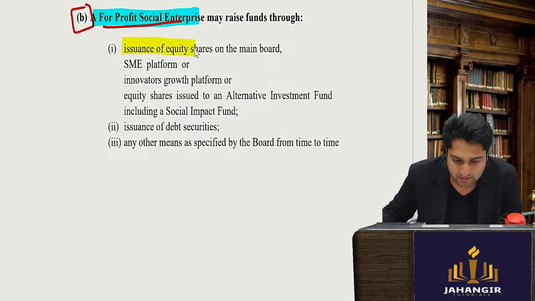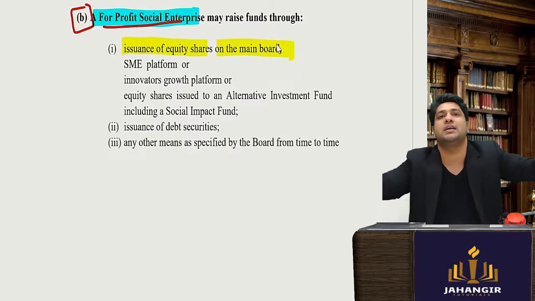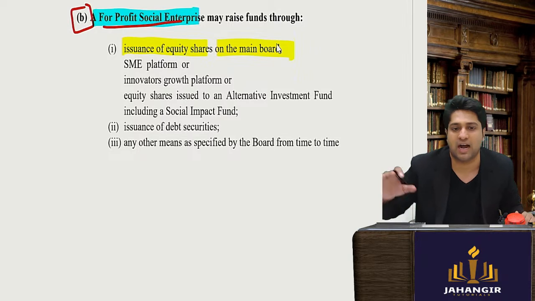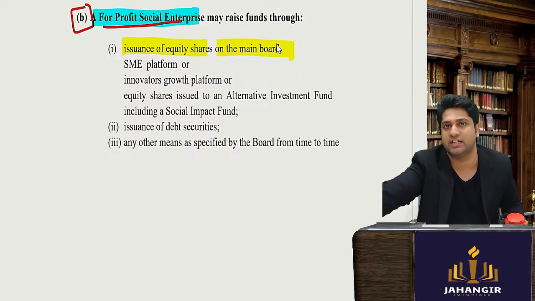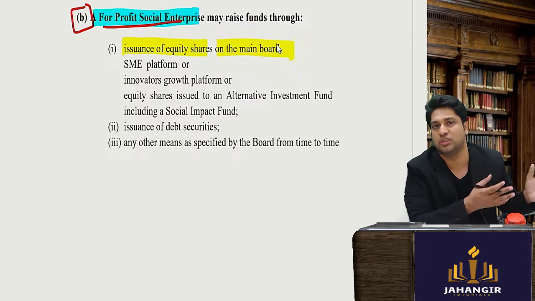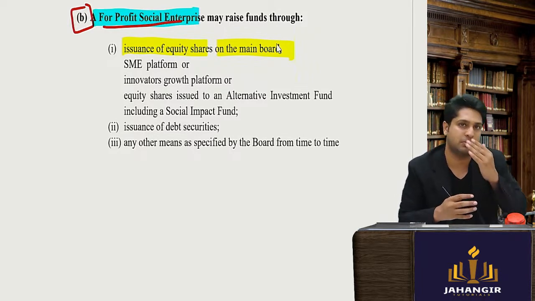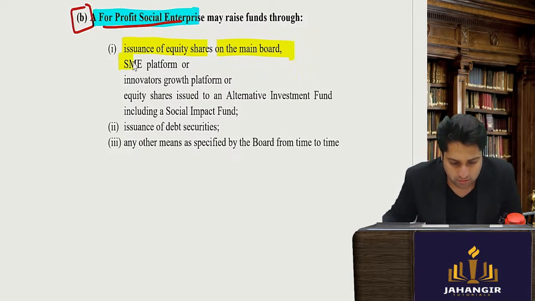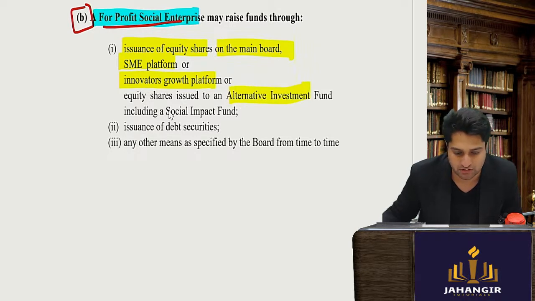So, issue of equity shares on the main board: you raise the equity share money and use it for social purpose. Tata does that. Tata has issued equity shares, raised funds, and from those funds they run charitable institutions, charitable schools, charitable cultural centers, etc.